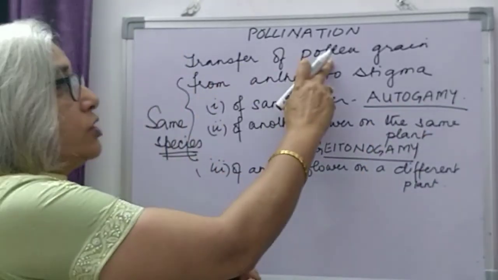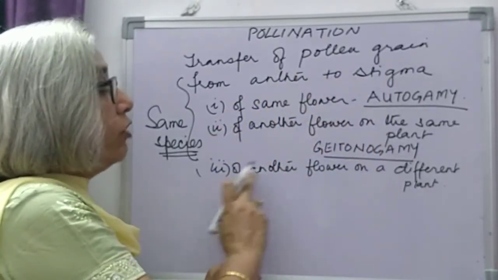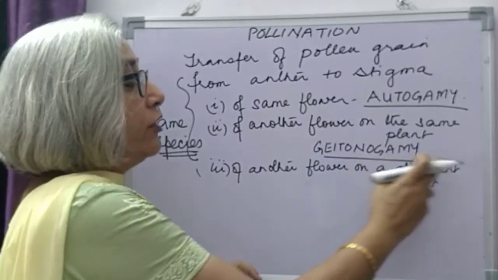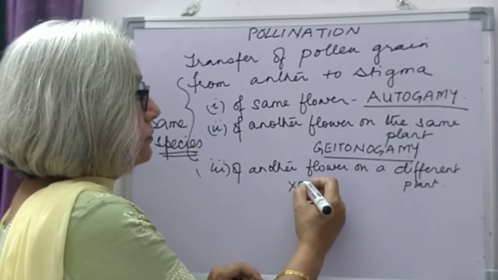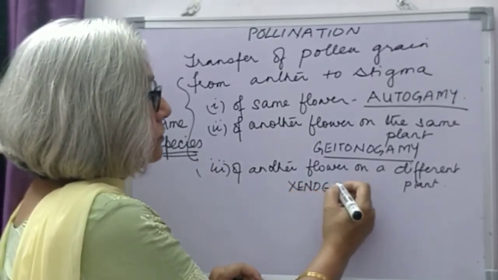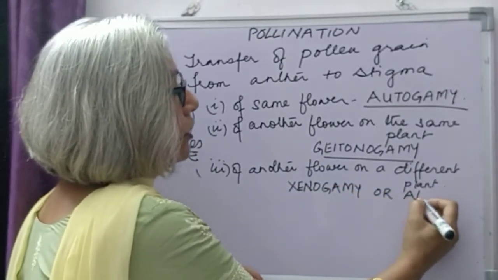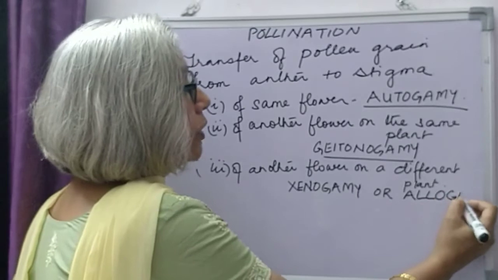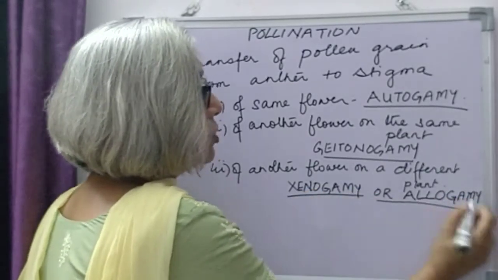And when the transfer of pollen grains is from anther to stigma of another flower on a different plant, we use the term xenogamy, or alternative term for it is allogamy. So you have to remember these terms.